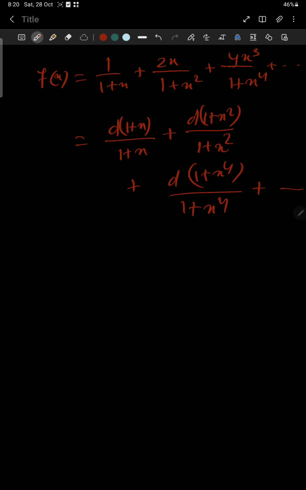So if we integrate this function f of x from 0 to x, let us integrate f of s ds.